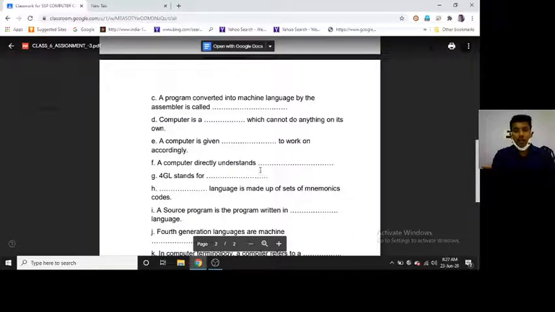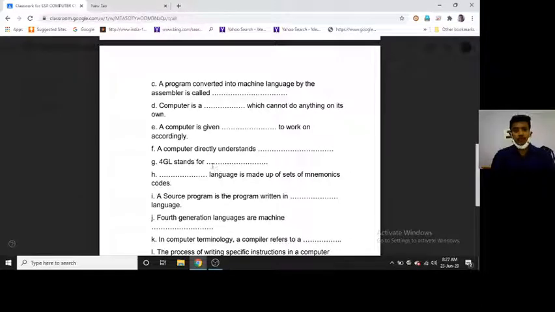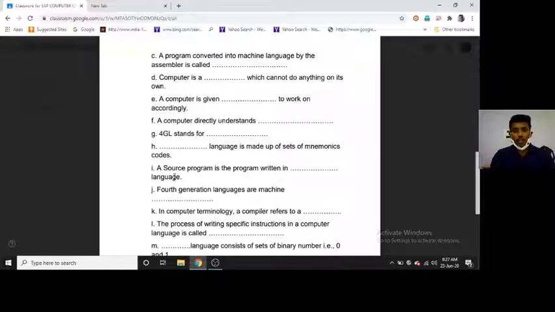A computer directly understands the binary language or machine language, that is 0 and 1. 4GL stands for fourth generation language. Assembly language is made up of a set of mnemonics and codes.